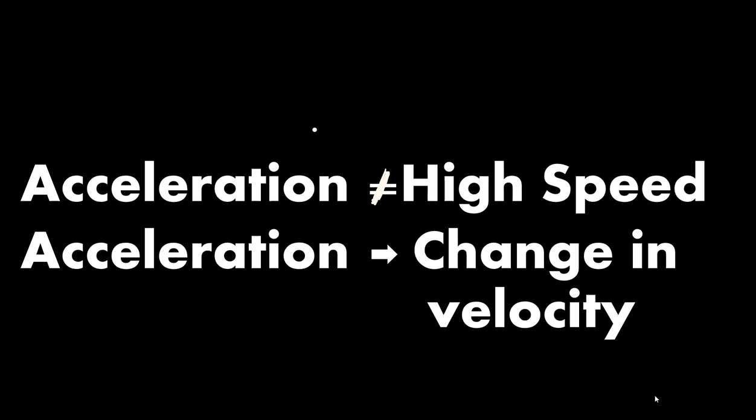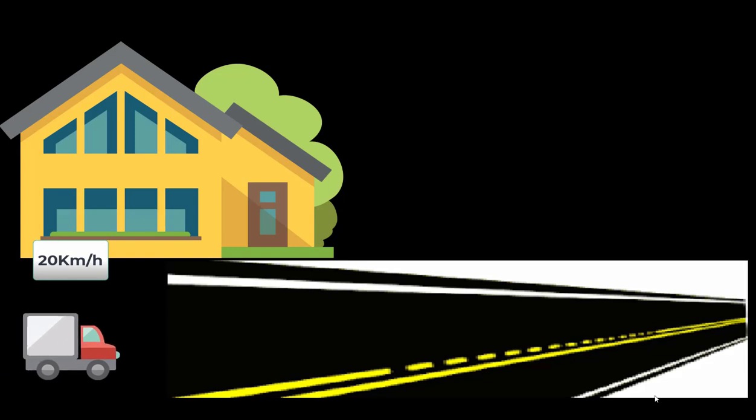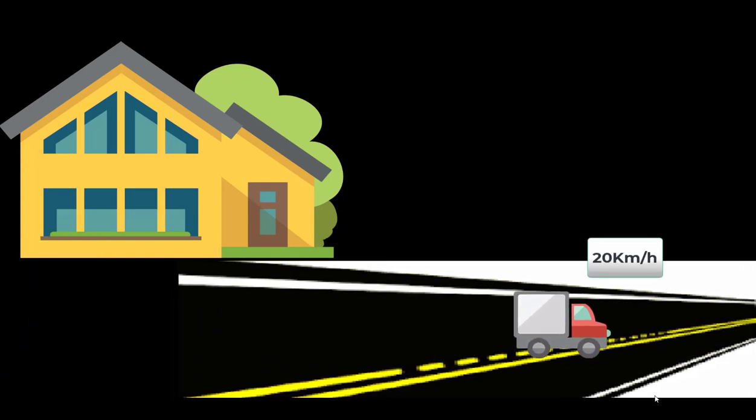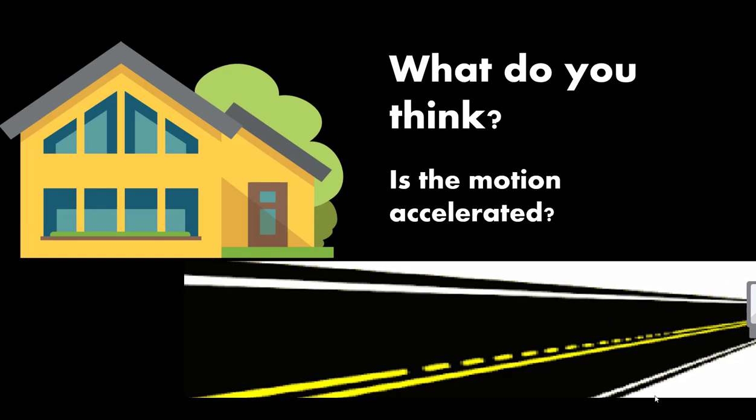Now let us see another example. In this case, the delivery truck's initial speed is 20 km per hour. It increases its speed up to 40 km per hour and then finally decreases its speed again to 20 km per hour. What do you think? Is it an accelerated motion? Yes, it is. Why? Answer it by yourself.